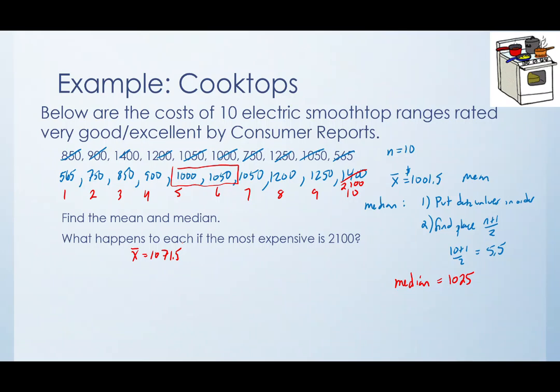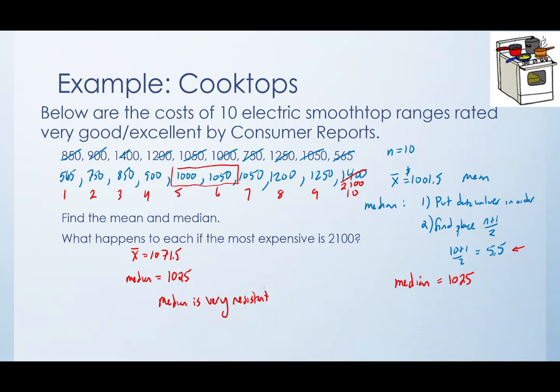Now, our median, what is that going to end up being? Well, we still have 10 data values. It's still place number 5.5, so halfway between 5 and 6, which means that we're halfway between 1,000 and 1050, which means our median is 1025 still. All right, so this shows us that the median is very resistant.